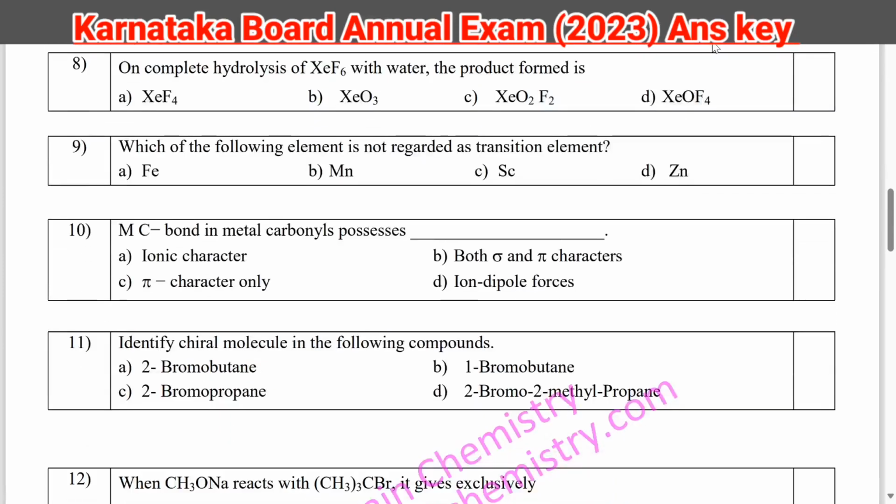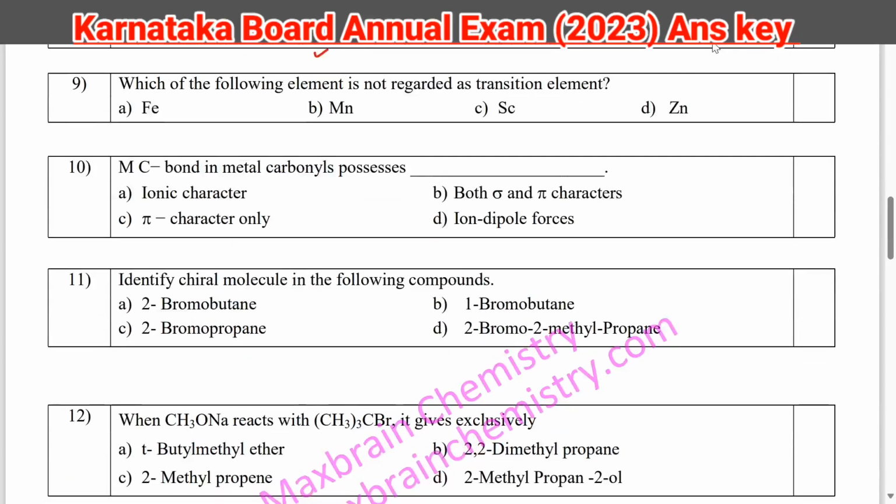Next question, question number 8. On complete hydrolysis of XeF6 with water, the product formed is. So here we are getting xenon trioxide, XeO3. Next question, which of the following elements is not regarded as a transition element? So zinc is not considered as a transition element because it has fully filled d orbital.